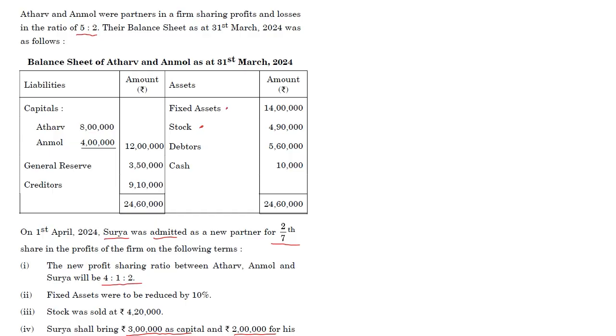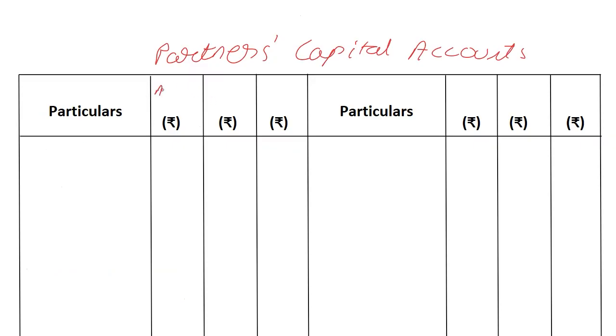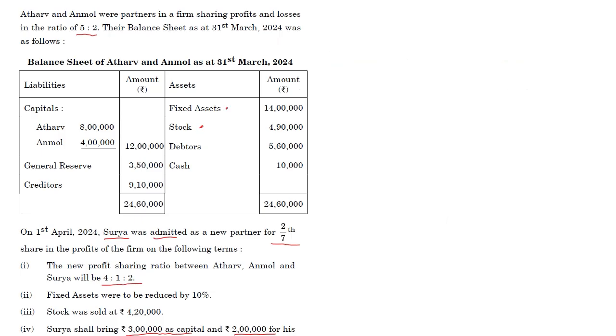All right, so I'm going here and I'm going to write Atharv, Anmol, and Surya. Once more, Atharv, Anmol, and Surya. Notice how I already had the format in place. Okay, you all have to make the format from scratch. Please use pencil and scale and be neat. Okay, and now we simply go line by line and solve.